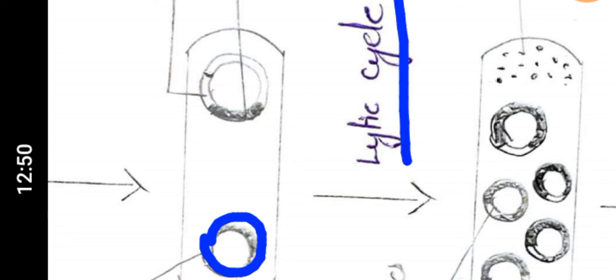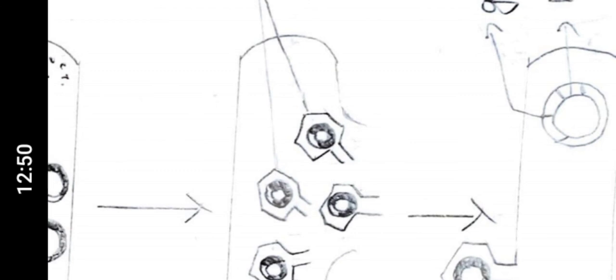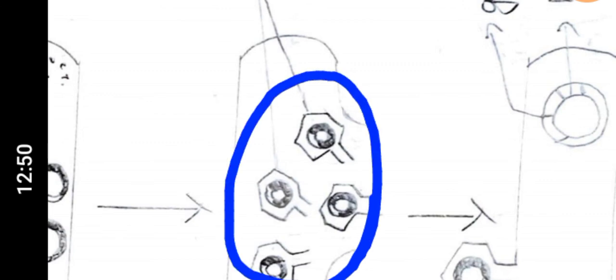Okay, in the lytic cycle, n number of these recombinant DNA molecules will be produced. Okay, and later these viral particles will be multiplied and cell lysis is seen.